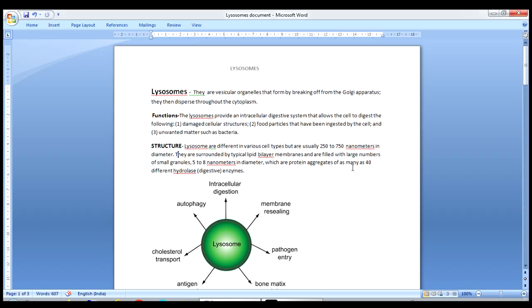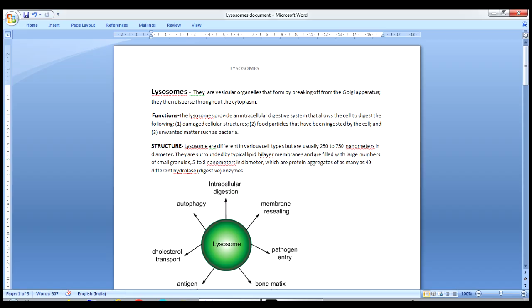So this lysosome is enveloped by a bilipid layer and filled with a large number of small granules, which are protein aggregates of as many as 40 different hydrolase digestive enzymes.